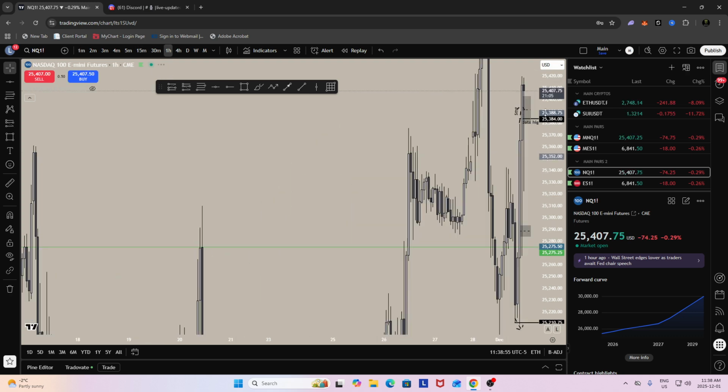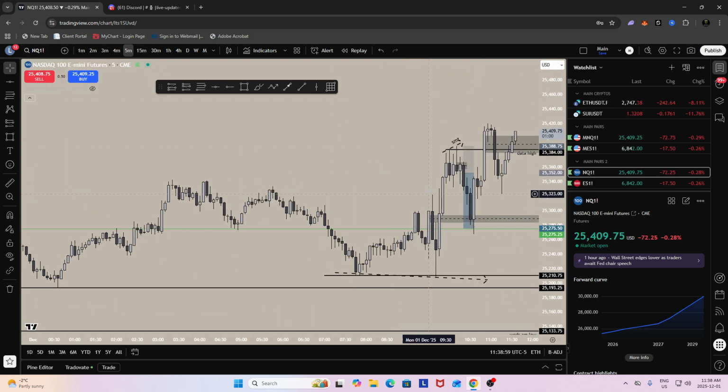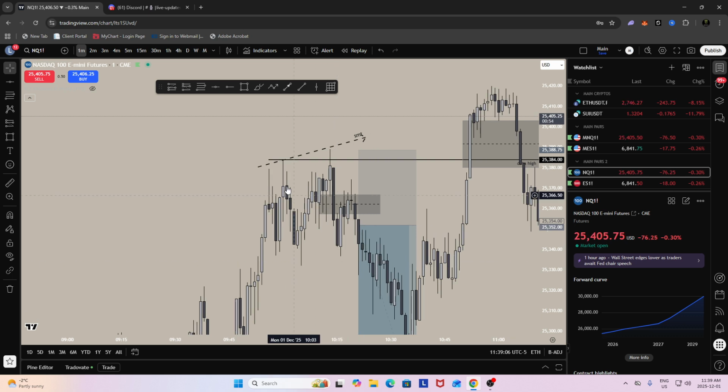So once again, market open, we get that manipulation. We get manipulation up, down. We sweep the low. And if you guys did get that long, that would have been a great trade. I just didn't get any entries I wanted. We ended up waiting for news. We put in the data high. NQ sweeps the data high. ES does it. We get a 1-minute bearish continuation off this fair value gap.